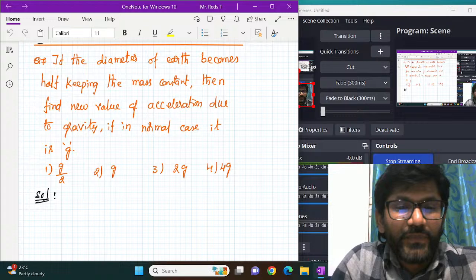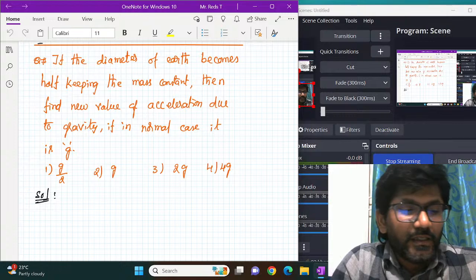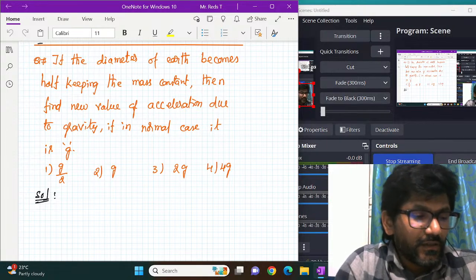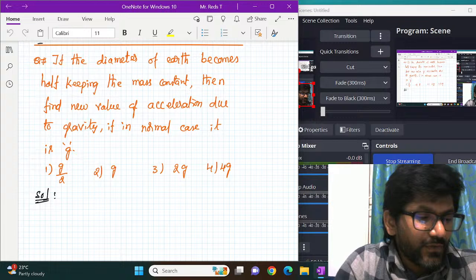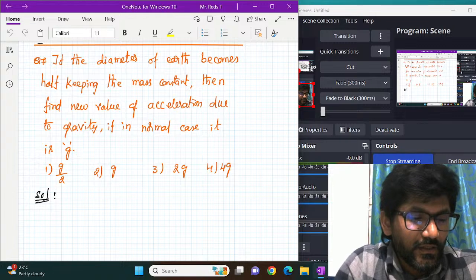Okay. Just I'm checking now. The voice is clear and the clarity of the screen is also okay. If you are not getting it clearly, you can change your settings a little bit. Okay.